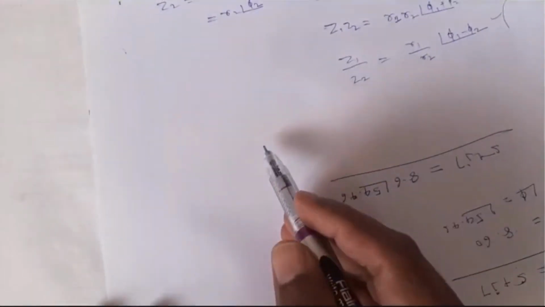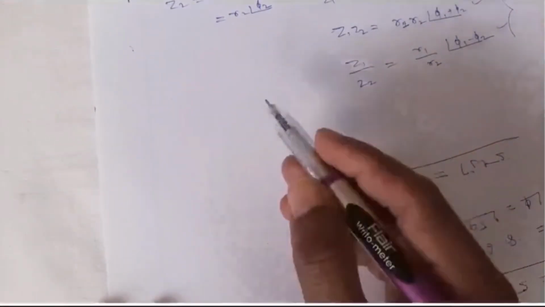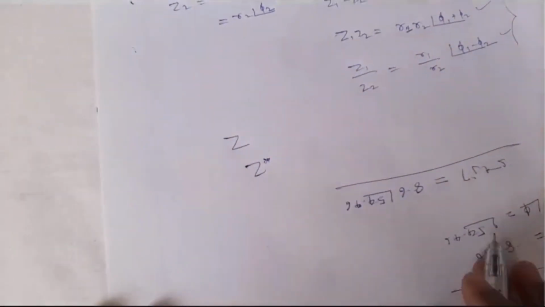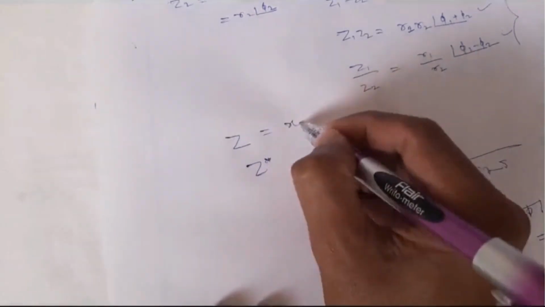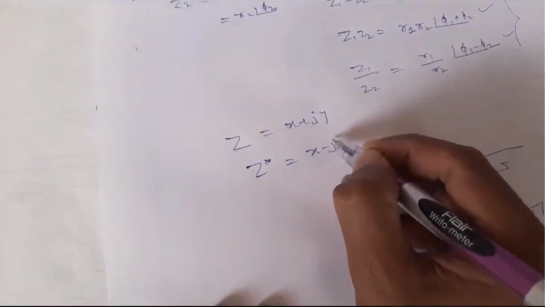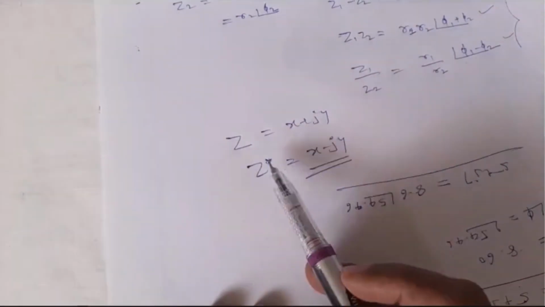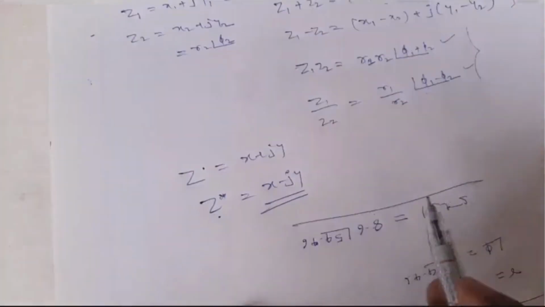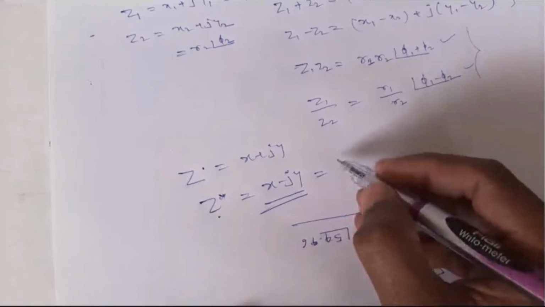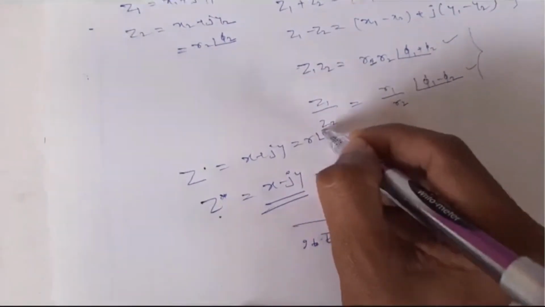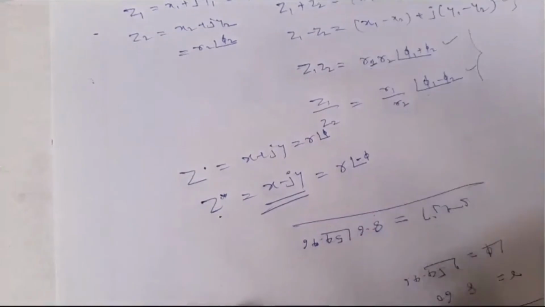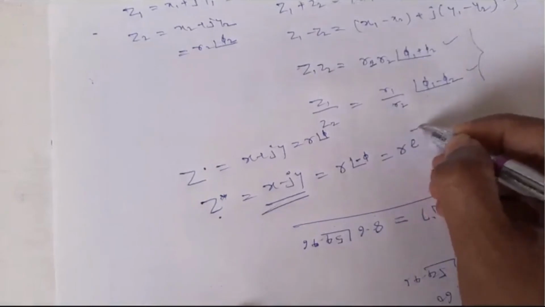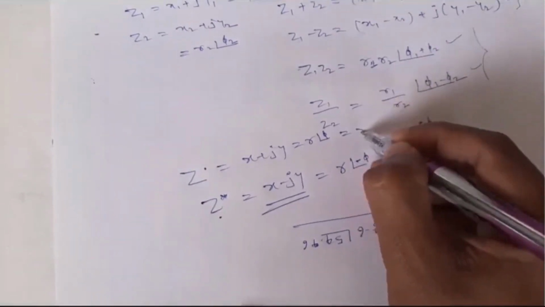we should take a complex conjugate. Already you know what a complex conjugate is. If Z is a complex number, Z star is called the complex conjugate, which is, if Z is equal to x plus jy, then Z star is x minus jy. Say this Z star is the complex conjugate of a given Z. And in the case of polar form, if it is r angle phi, here it will be r angle minus phi. And in the case of exponential form, it is r e power minus j phi, whereas here it will be r e power only j phi.